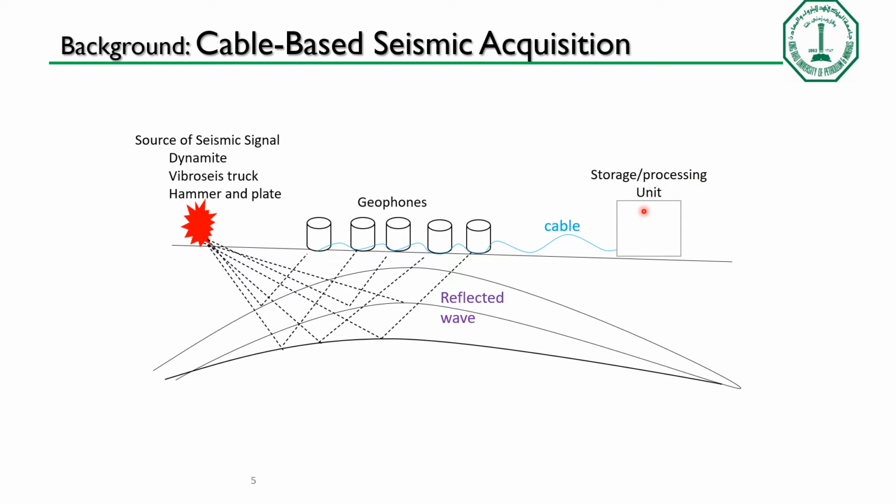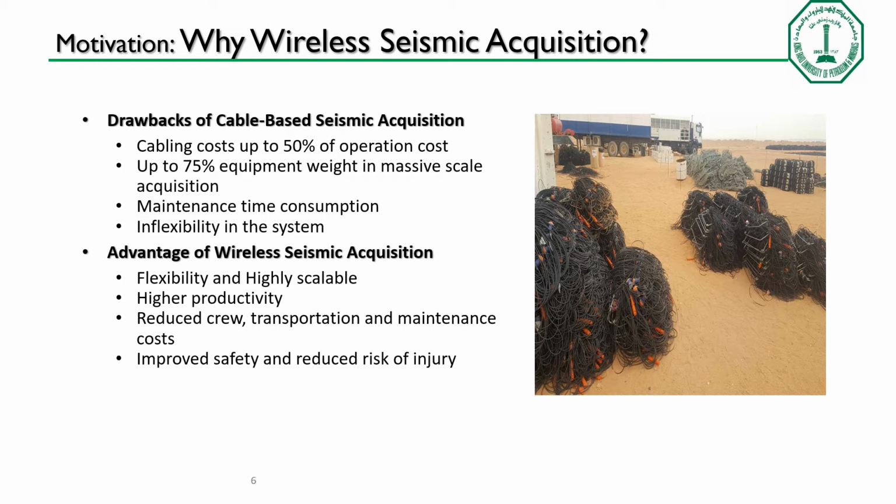So in wireless seismic acquisition, when the geophone sensors measure the signal, they transfer the data to a storage and processing unit wirelessly. Why do we need wireless seismic acquisition? The main reason is the drawback in cable-based, because cabling costs about 50% of the operation cost, and it weighs about 75% of the total weight of the equipment. Another is the advantages of wireless seismic acquisition, which are flexibility, high scalability, high productivity, improvement in safety and reduction in the risk of injury.